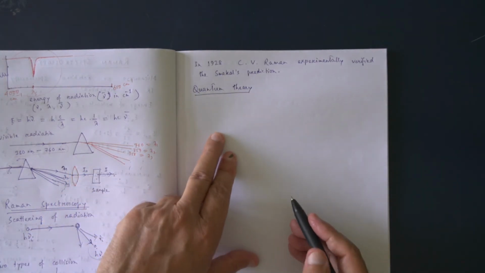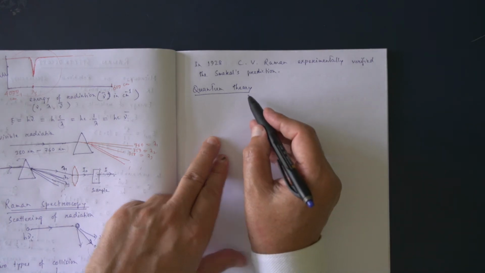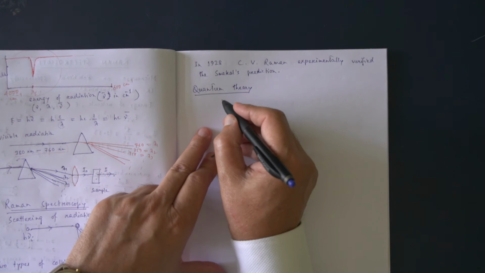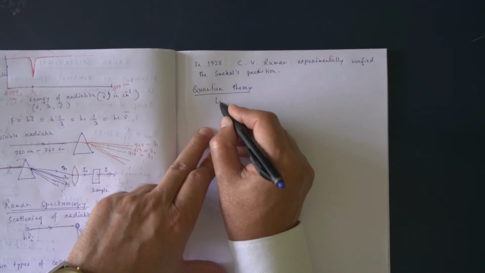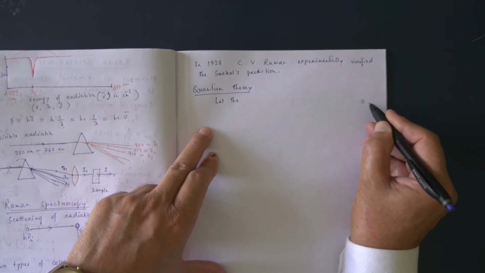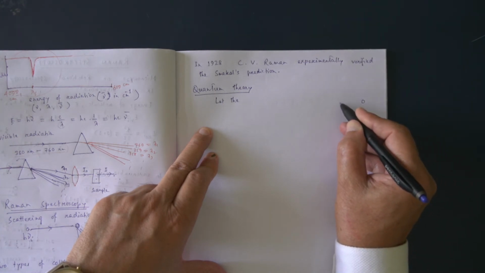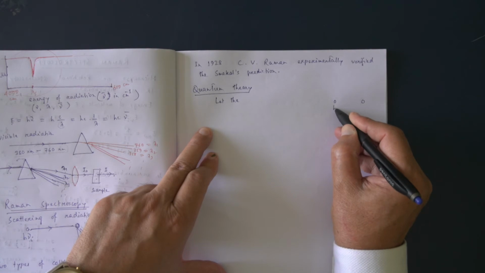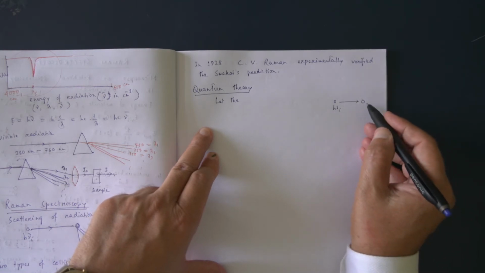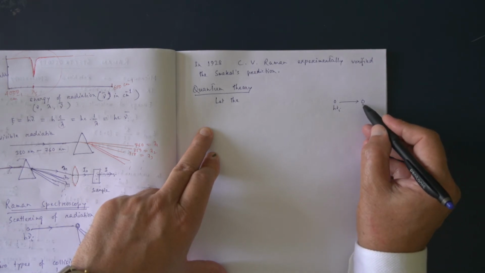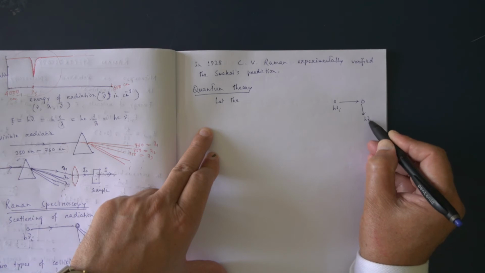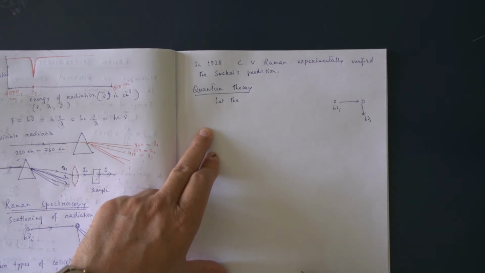Now let us see the quantum theory of Raman spectroscopy. Suppose we have a molecule. This is the molecule, and this is the photon, and it is striking the molecule. There is collision, and this is a scattered photon.